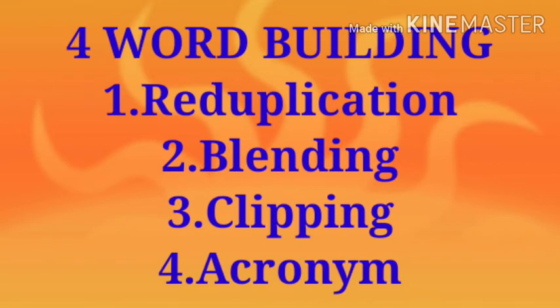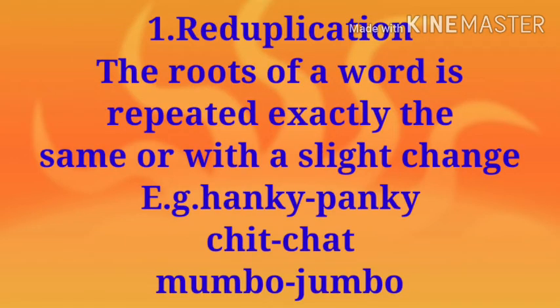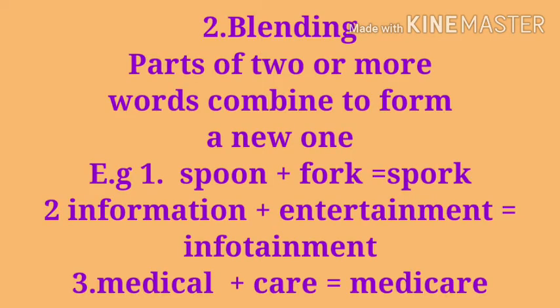Next activity is word building. In word building there are given 4 things. 1. Reduplication. 2. Blending. 3. Clipping. And 4. Acronym. First, reduplication. What is reduplication? The roots of a word is repeated exactly the same or with a slight change. Is called reduplication. Let's understand through examples. Hanky-panky, chit-chat, mumbo-jumbo. Next one is blending.